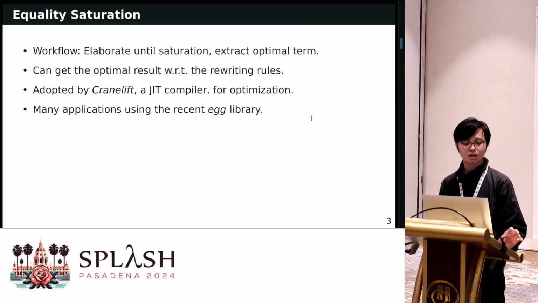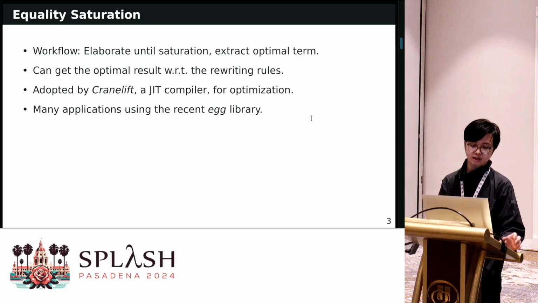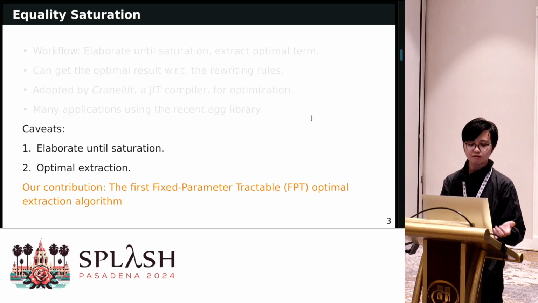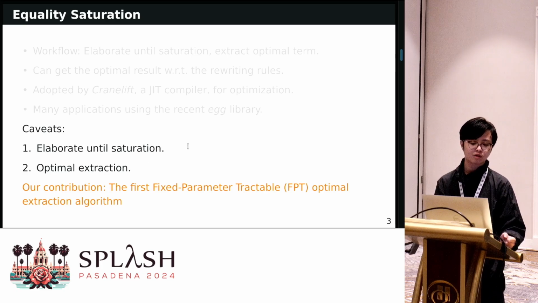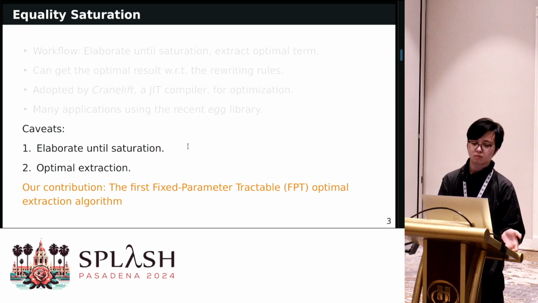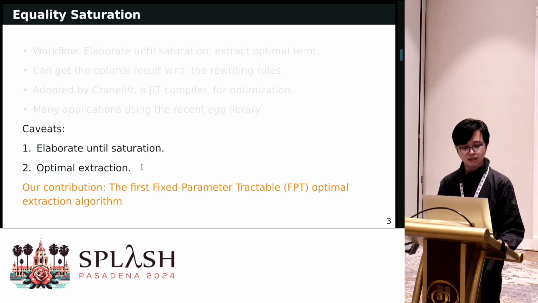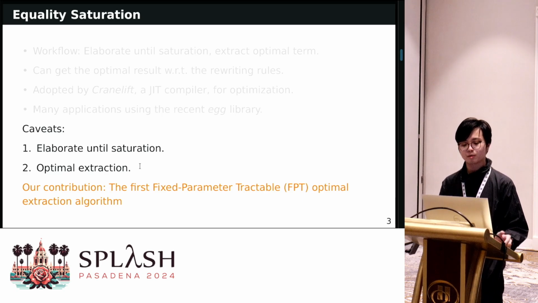This framework is adopted by Cranelift, a JIT compiler for optimization, and there are also many applications using the recent egg library. However, there are 2 caveats with respect to this optimality result. First, we need to elaborate until saturation. But this may not be feasible in some cases where the graph is large or the rewriting rules are very complicated. In the second case, we must use optimal extraction in order to get the optimal results.